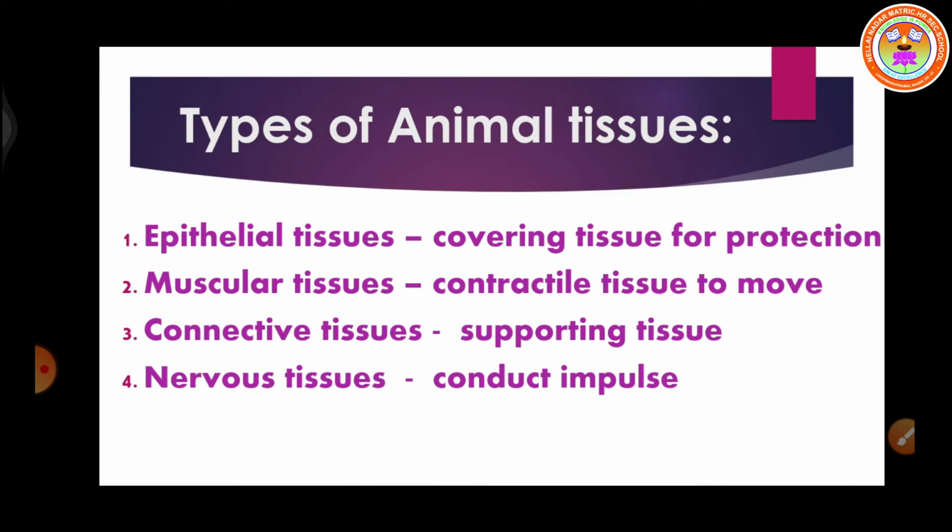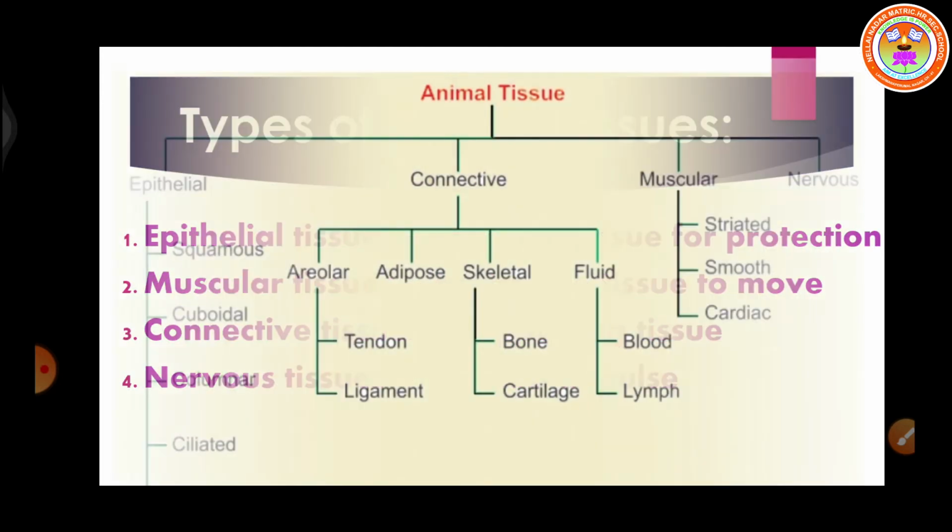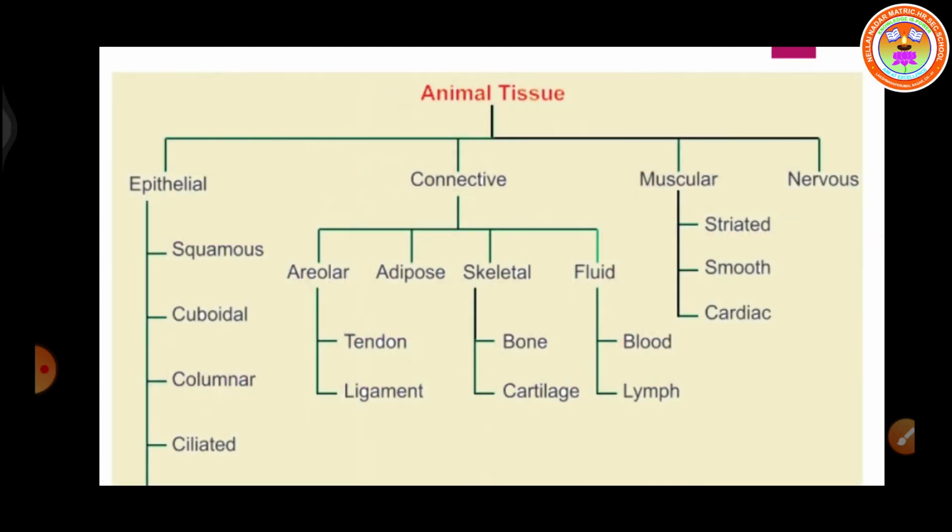Muscular tissues are the contractile tissue for movement and locomotion. Connective tissues are the supporting tissue for binding or providing shape and structure. Nervous tissue carries nerve impulses. All the complex organisms consist of only 4 basic types of tissues. Here you can see the types of tissues.